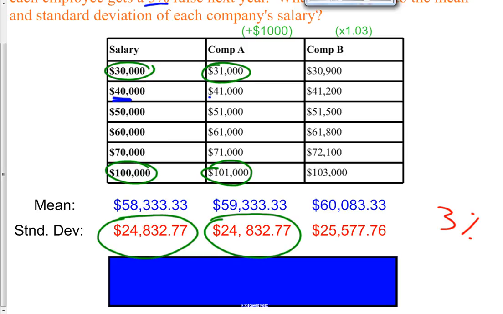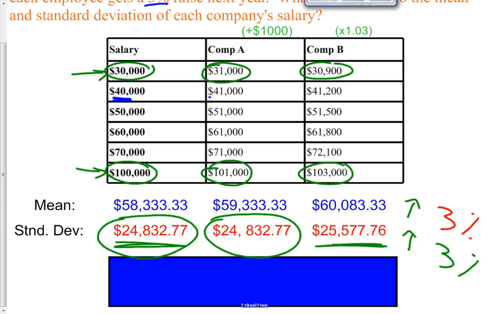However, in company B, the standard deviation used to be 24,832. Now your standard deviation increased to 25,5776. And that's because the spread of the data grew. This difference to this difference is more spread out than this one is to this one. And what do you think the standard deviation increased by? If you're noticing a pattern here, the mean increased by 3%. The standard deviation also increased by 3%. This is 3% more than this one again.